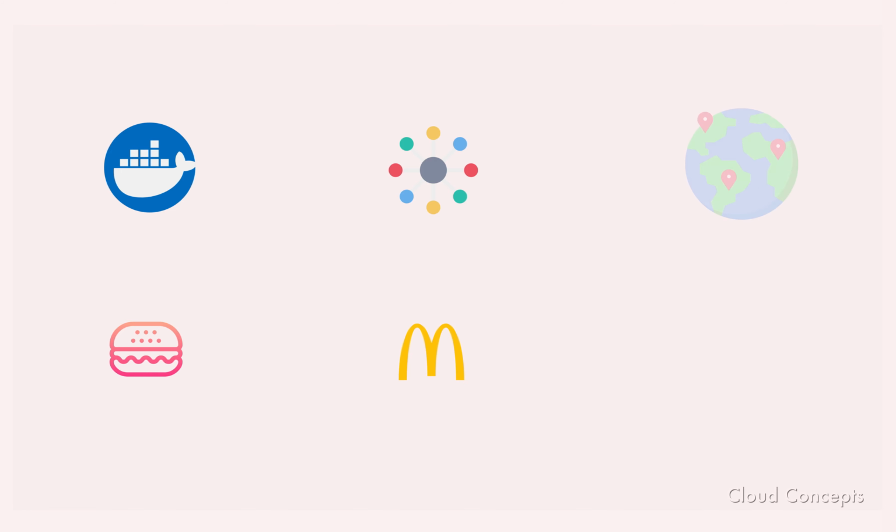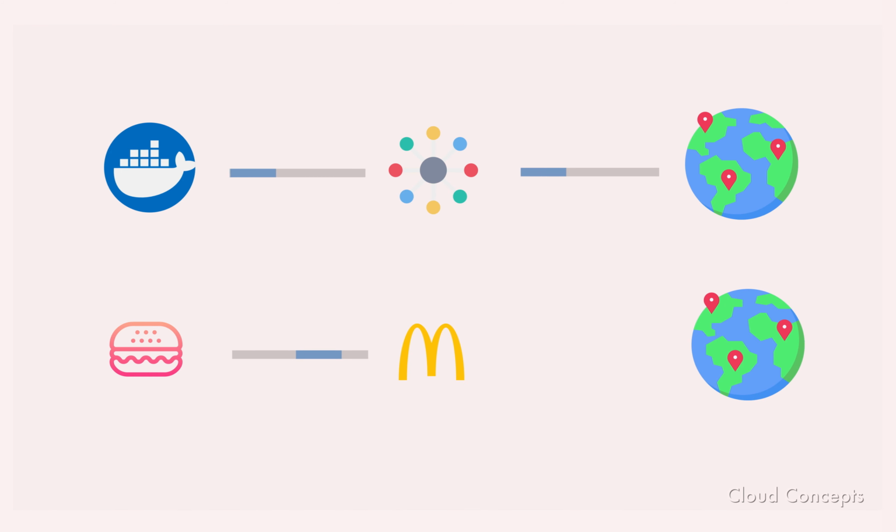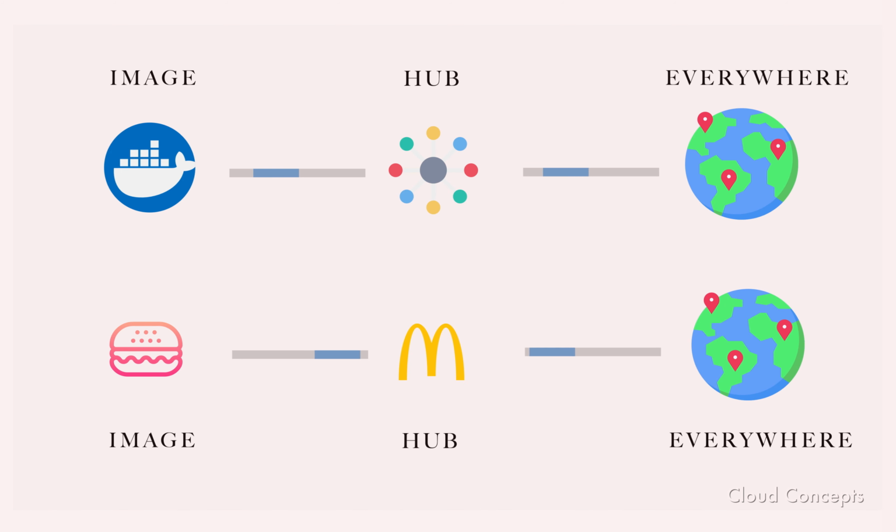The last concept we will cover here is the Docker Hub, a place to share those Docker images. In our burger example, this would mean something like you sold your burger images, Dockerfiles, or recipes to McDonald's so that you can get your burger around the world 24/7.